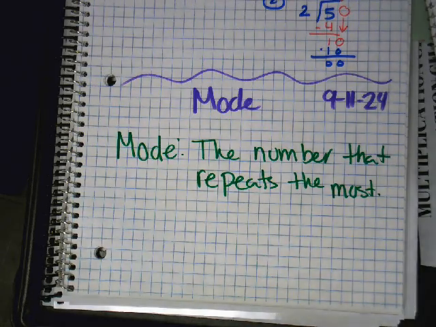For example, if I asked these 4 students, what's your age? I'm 13. 12, 12, 13. So, what is the mode for their ages? 12. It's the number that repeats the most. Some of you are 13. Some of you are 12. But most of you are 12. So we can say that the class age in mode would be 12 because that's the number that would repeat the most.